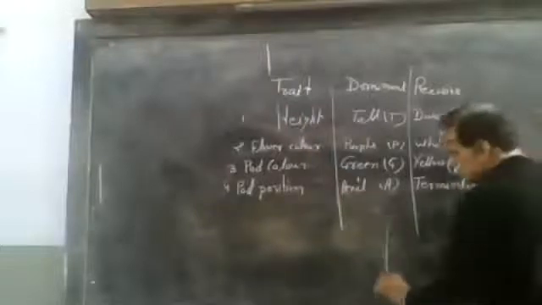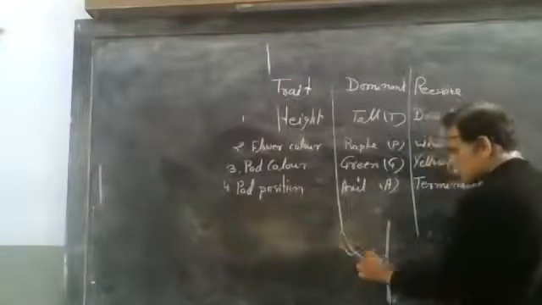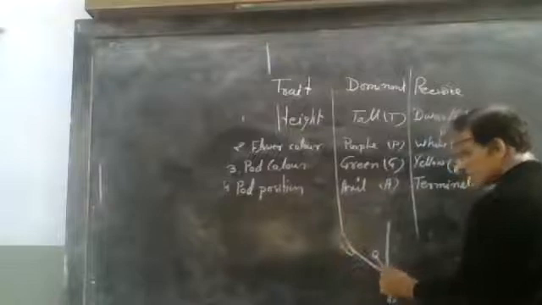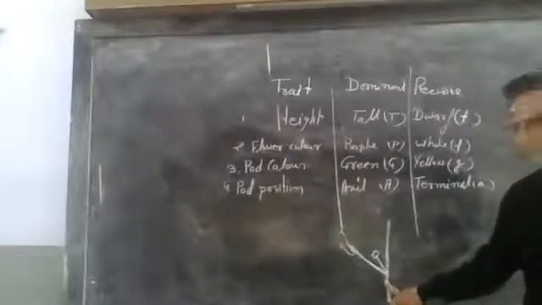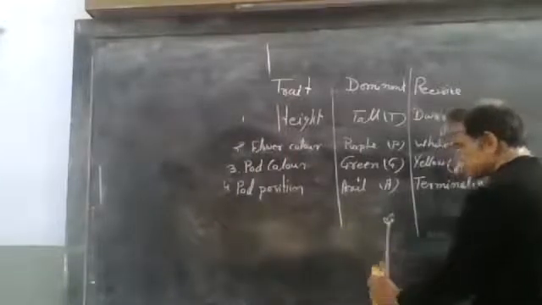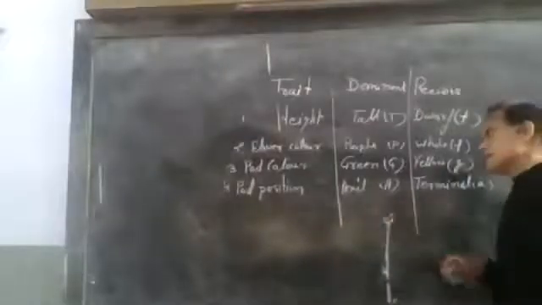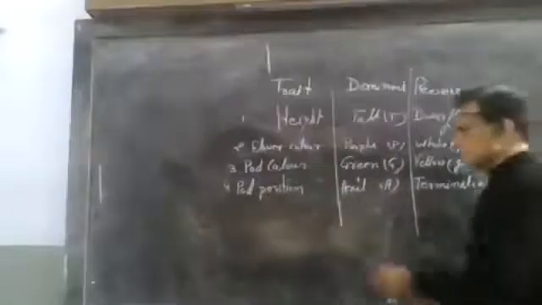What is axile? Suppose this is the main branch and these are the leaves. If the new flower occurs in the axis of the plant, such a condition is known as axile flower. If the new flower originates at the terminal position, that is known as terminal condition. So axile is the dominant condition and terminal is the recessive condition.